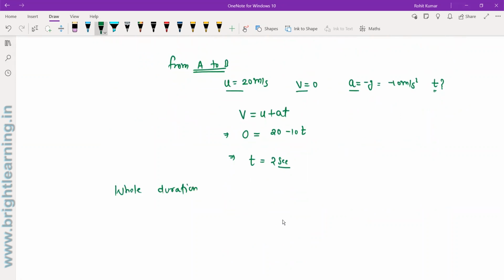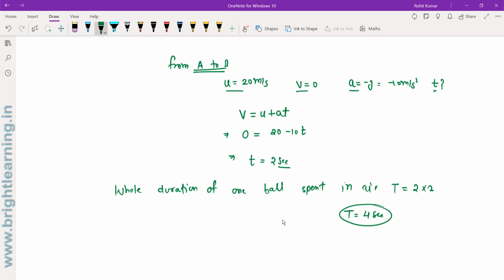So the whole duration of one ball spent in the air, that is called the time of flight, will be 2 times 2 seconds. So this time interval will become 4 seconds. We can say that each ball will return back to his hand after 4 seconds.